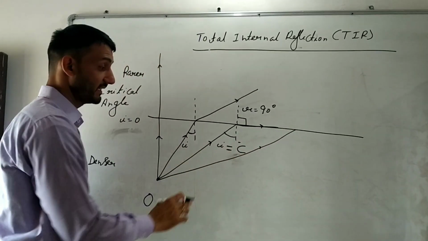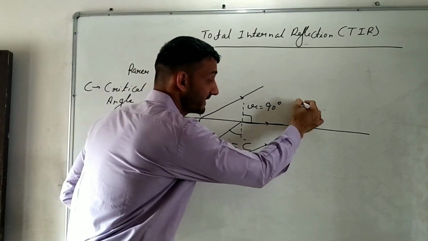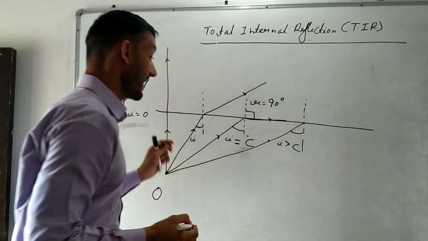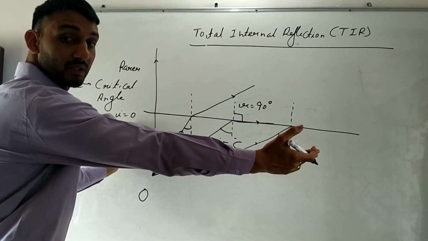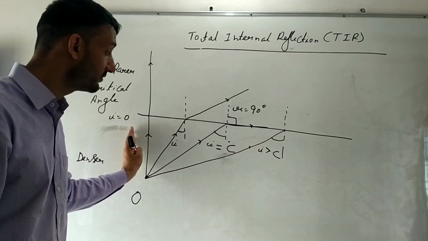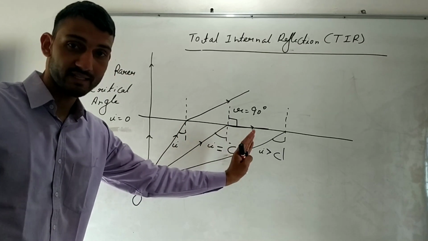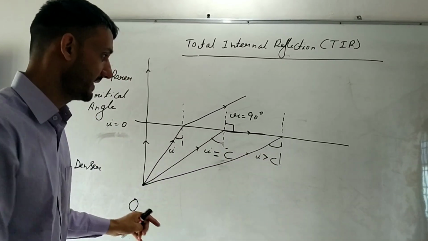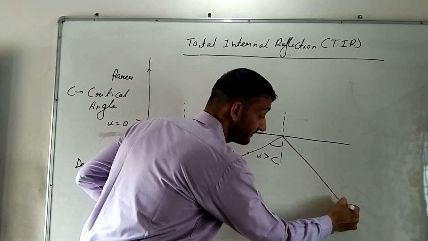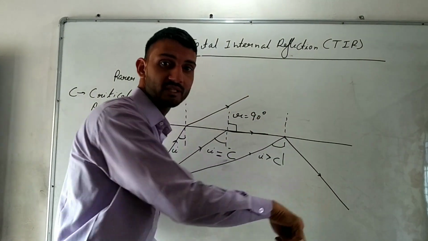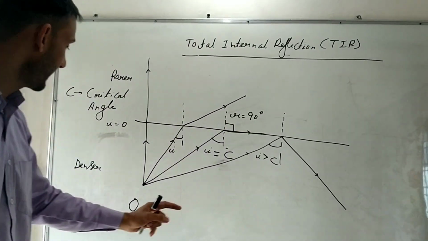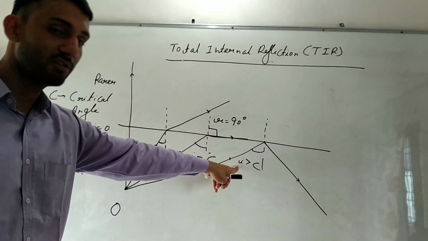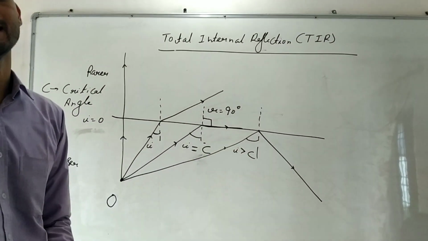Obviously now this angle of incidence is going to be greater than the critical angle, because as we go from left towards right, we observed that the angle of incidence is increasing. So when the angle of incidence is greater than the critical angle, the light ray will not refract, but it will reflect back in the same medium. That is, a light ray going from denser medium will reflect back in the same medium when the angle of incidence is greater than the critical angle.